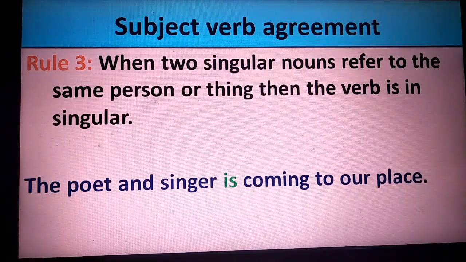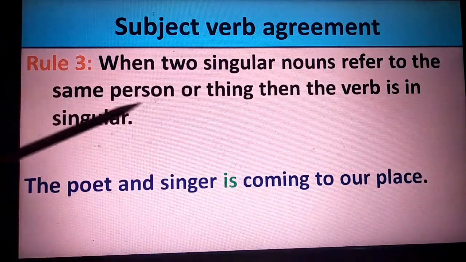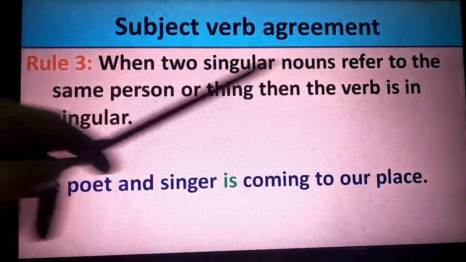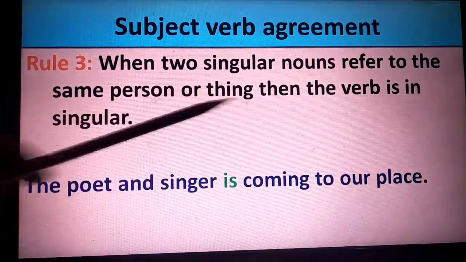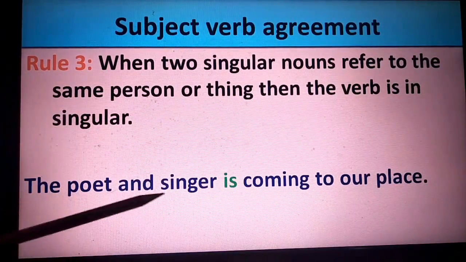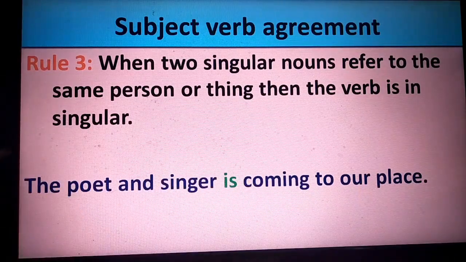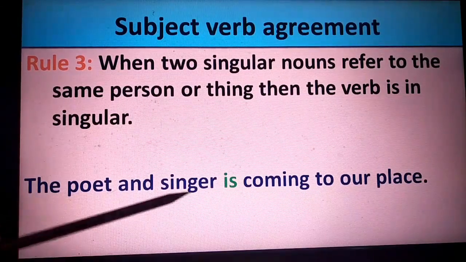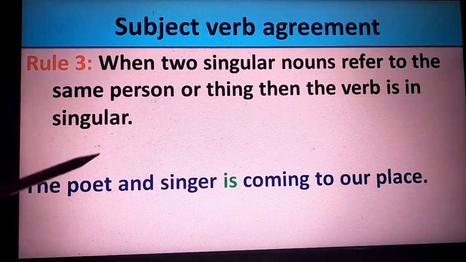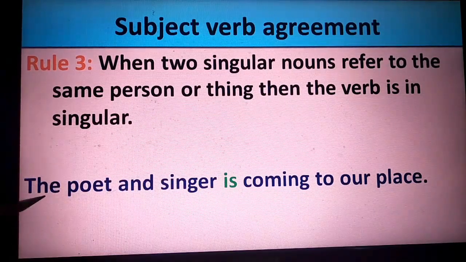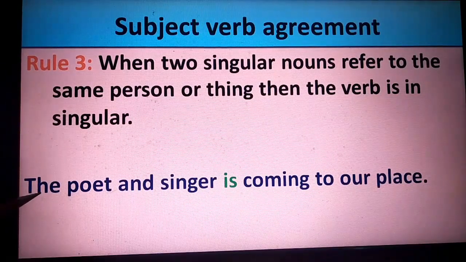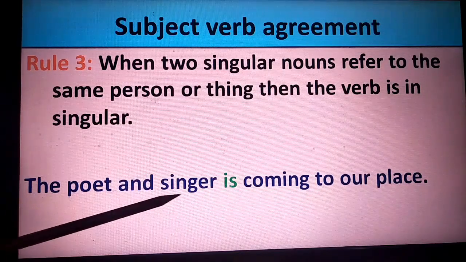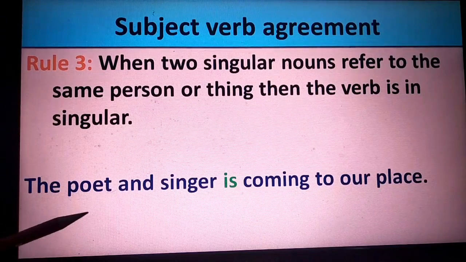Rule number three says when two singular nouns refer to the same person or thing, then the verb is in singular. Take for example, the poet and singer is coming to our place. The poet is the same and he is the singer himself. The poet and singer, that is to say the singer is the poet or the poet is the singer. Here take note, there is only one article used, the poet and singer, not the poet and the singer. Then they become two different entities, two different persons.